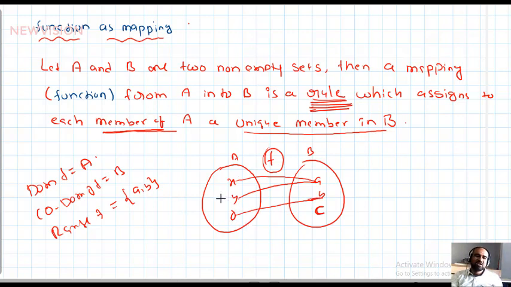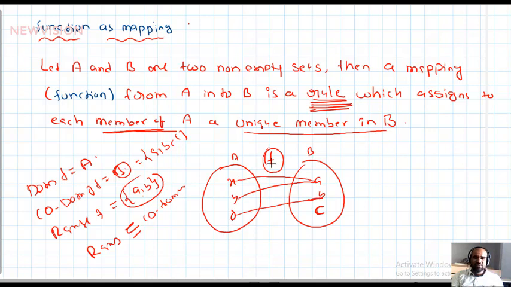Observe, what is the important thing? What is the relation between the set {A, B} and B? The set {A, B} is a part of B only. B means A, B, C only. So what is the meaning of that? The range is a part of, meaning a subset of, the codomain. Domain, codomain, range.